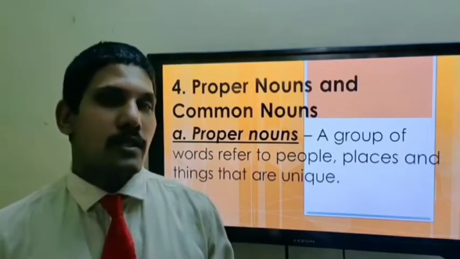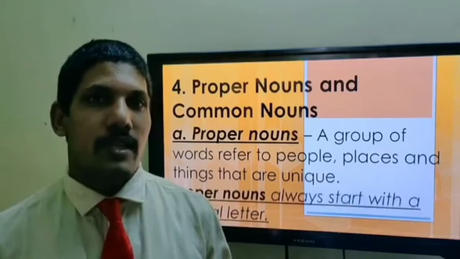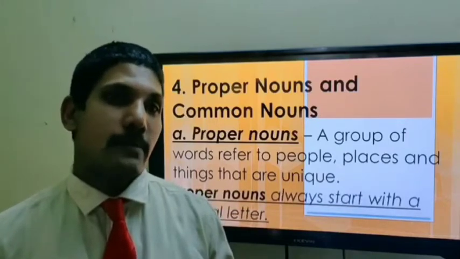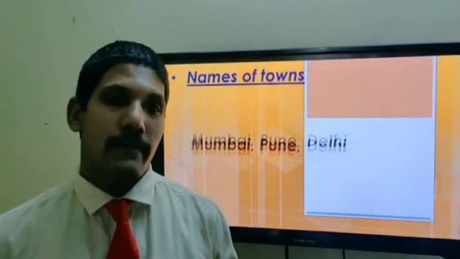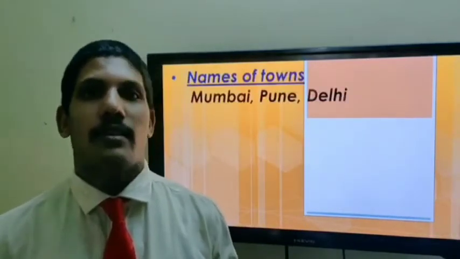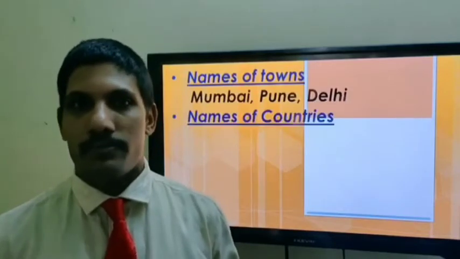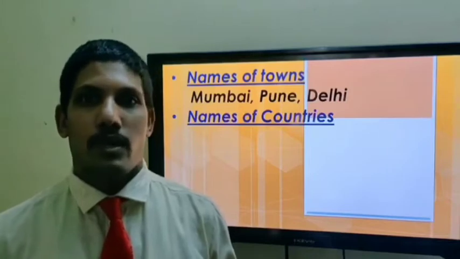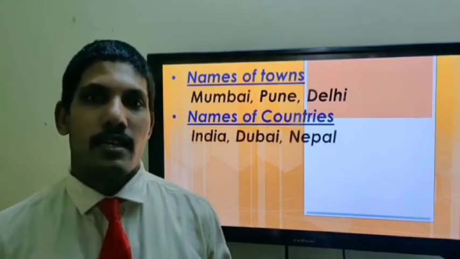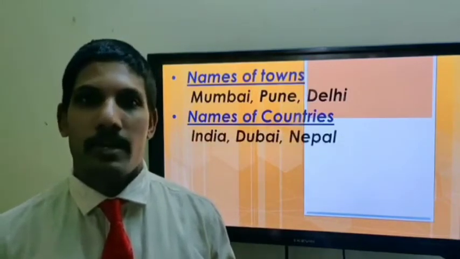And an important specification is they always start with a capital letter. For example, names of towns like Mumbai, Pune, Delhi, or even Chiplun. This can be name of countries like India, Dubai, Nepal.